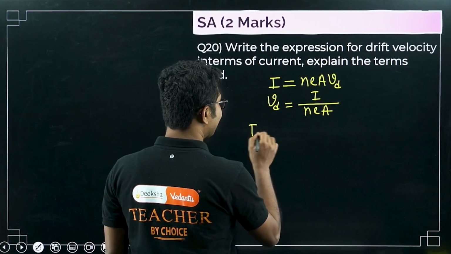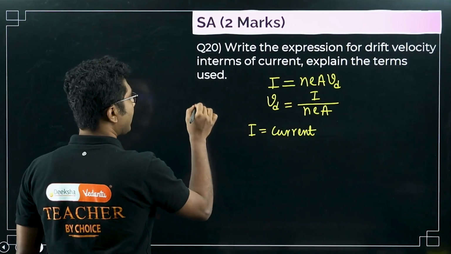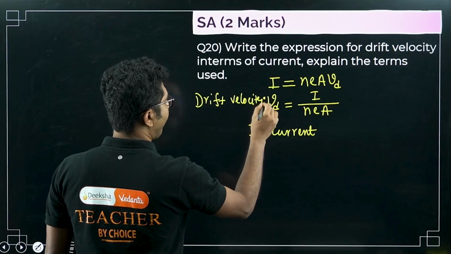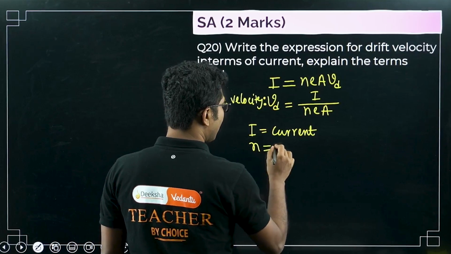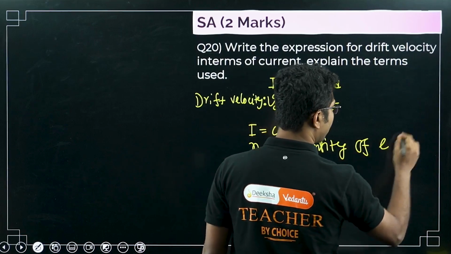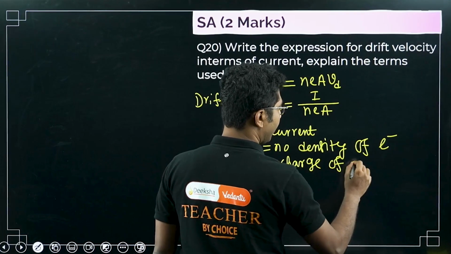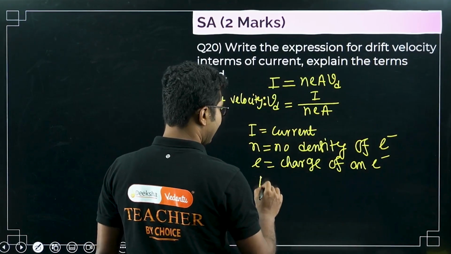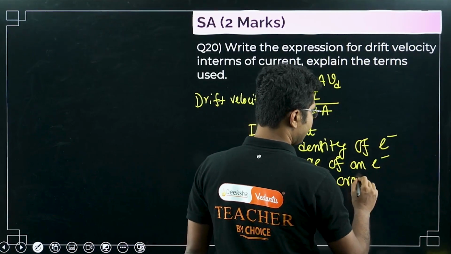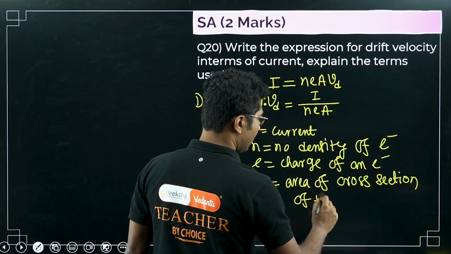Here I equals current, N equals number density of electrons, E is charge of an electron, A is area of cross section of the conductor.